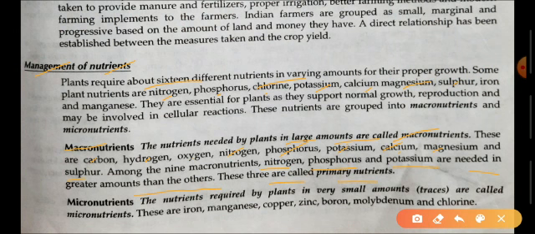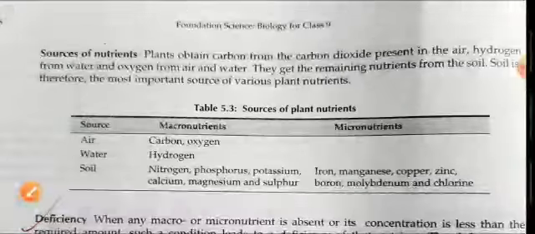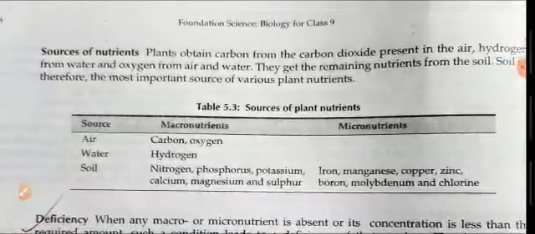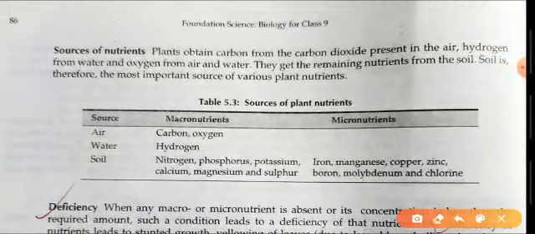The second type of nutrient is the micronutrients, which are needed by a crop plant in very small quantities. The examples of these nutrients are iron, manganese, copper, zinc, boron, molybdenum, and chlorine. Now, the sources of nutrients. Plants obtain carbon from the carbon dioxide present in the air.